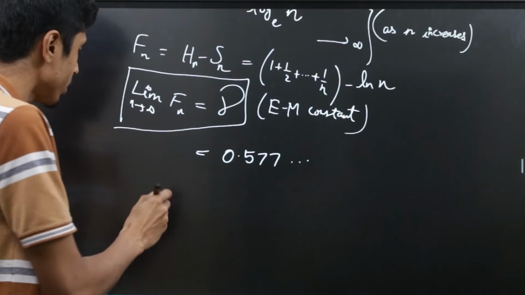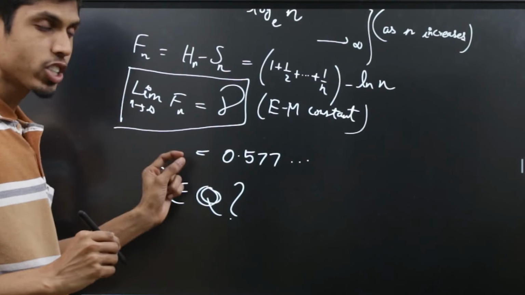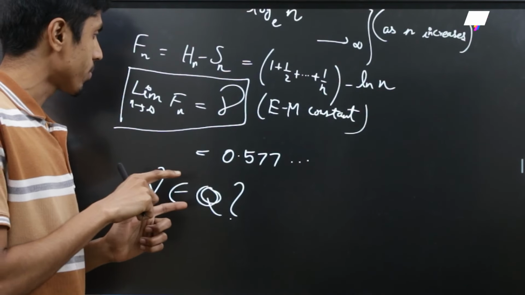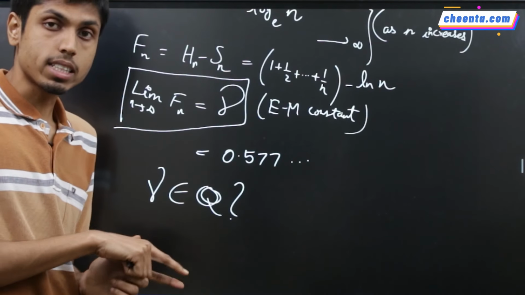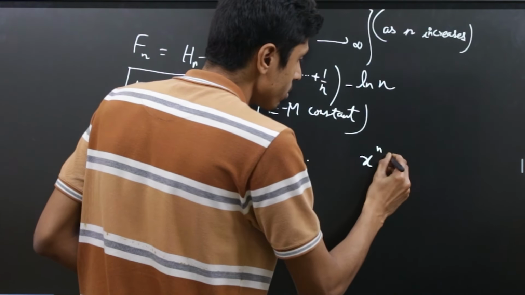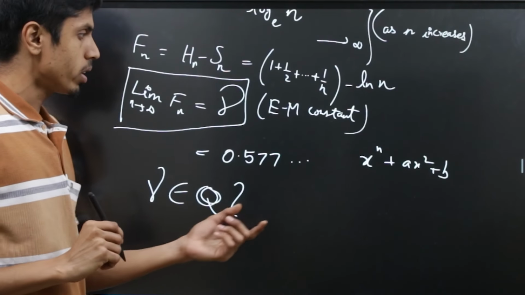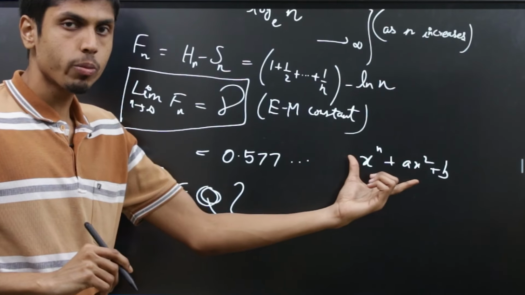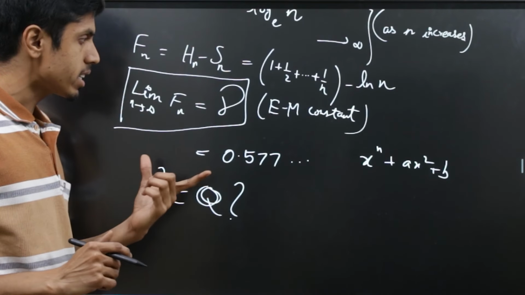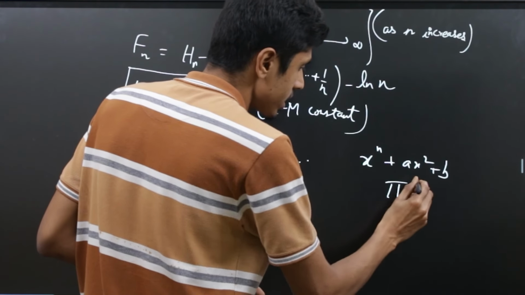But the fact is, we do not know whether it is a rational number or irrational number. Neither do we know whether it is transcendental or algebraic number. So algebraic numbers are just roots of some polynomial like this. So if you consider a root of this polynomial, then such numbers are algebraic, and transcendental numbers are numbers that are not algebraic. For example, pi is a transcendental number.